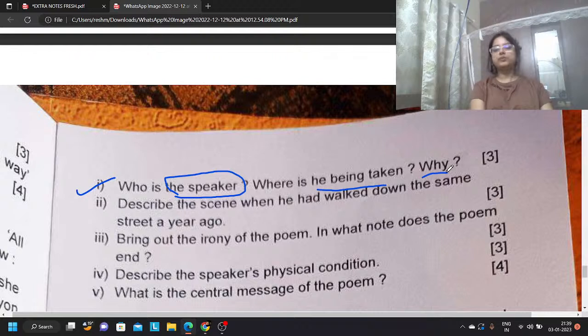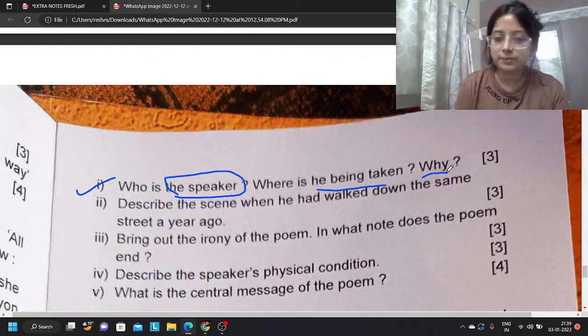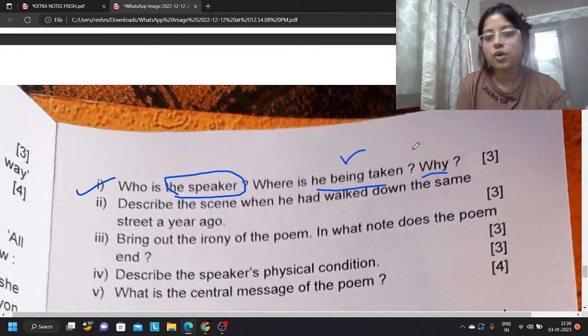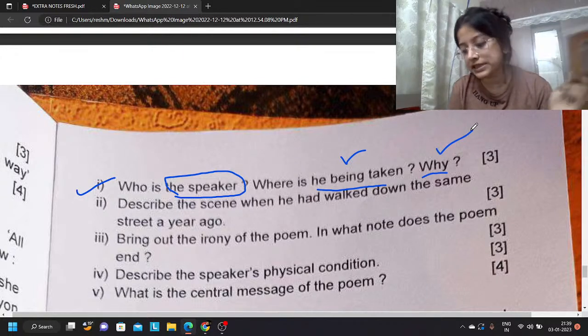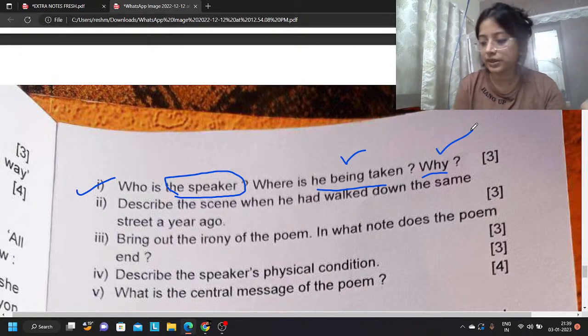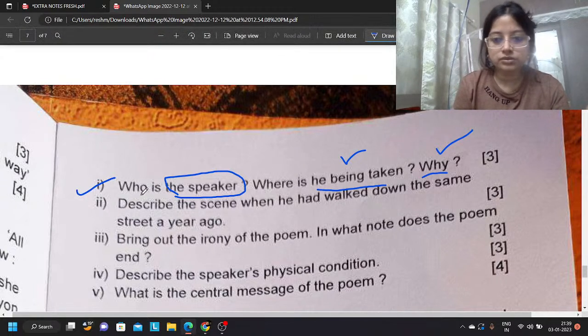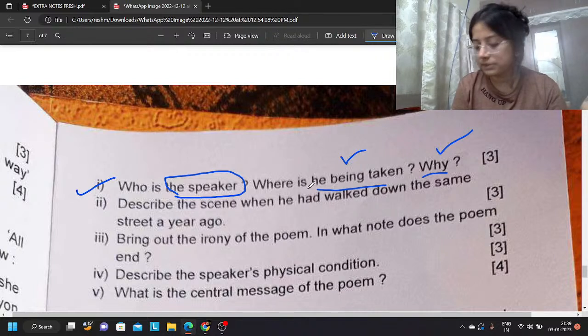That is incorrect. So we will write he is being taken to the shambles gate. For the second part of the answer, why? He is being taken there to be executed for his misdeeds. For his year-long misdeeds, you can write. So simply 1 plus 1 plus 1, 3 marks we have written.